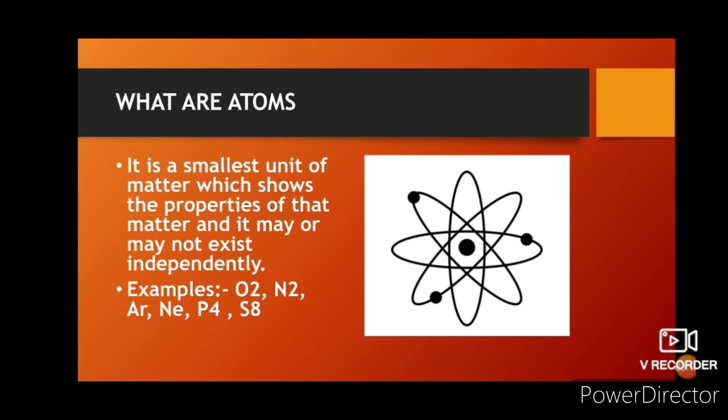Okay, so these are the examples and there are many more. So what atoms are is clear to us very well. Three things we should keep in mind: smallest unit of matter, shows properties of that matter, and it may or may not exist independently.